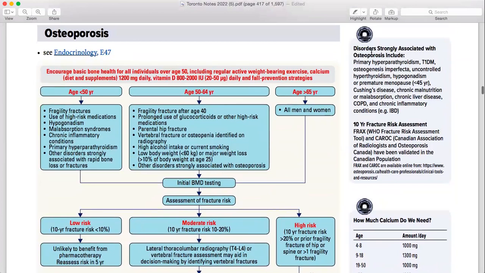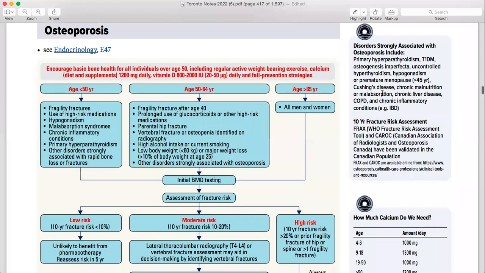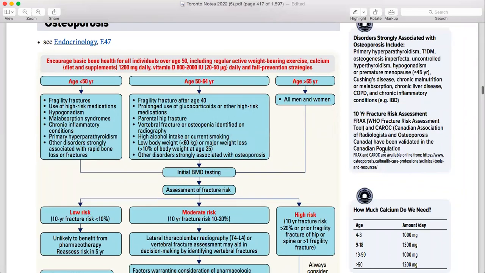Okay, so this is disorders associated strongly with the which one? Primary hyperparathyroidism, like type 1 diabetes, osteogenesis imperfecta, uncontrolled hypothyroidism, hypogonadism, or premature menopause, Cushing, and chronic malnutrition or malabsorption. Then chronic liver disease, COPD, and chronic inflammatory disease, like which inflammatory disease? IBD. Then 10-year risk assessment fracture, CAROC, and has been validated in Canadian population.